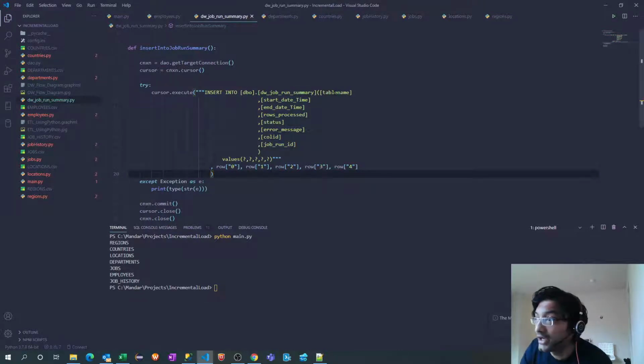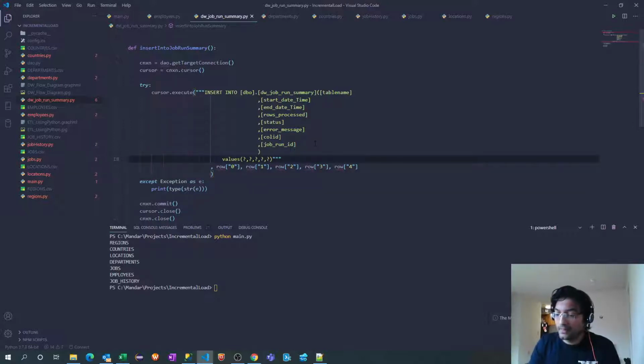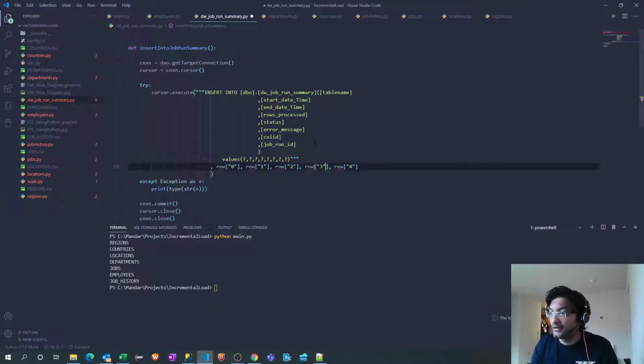How many columns do we have? 1, 2, 3, 4, 5, 6, 7, 8. And this is 5, 6, 7, 8. Perfect.